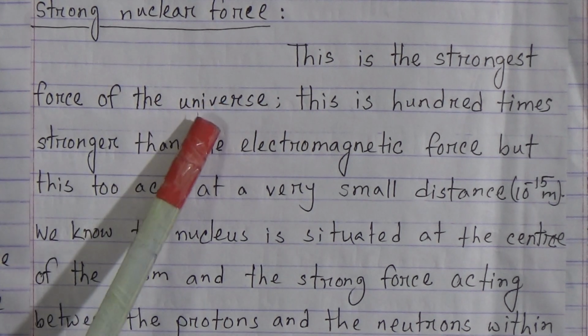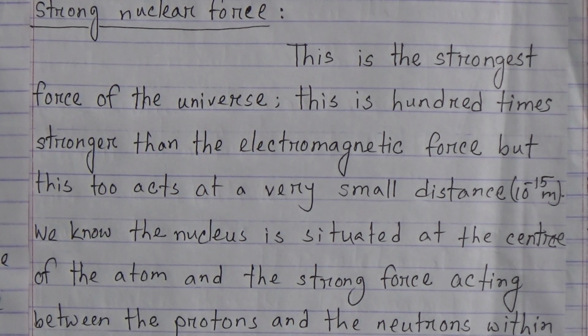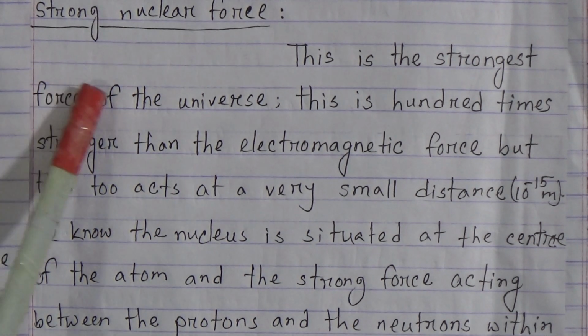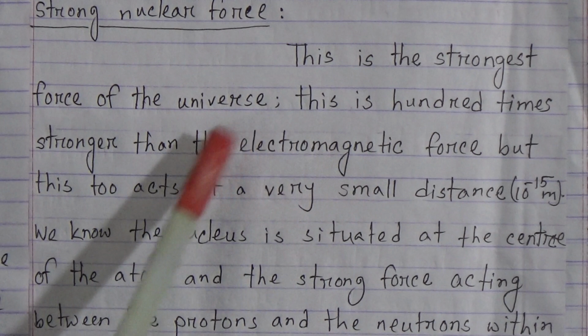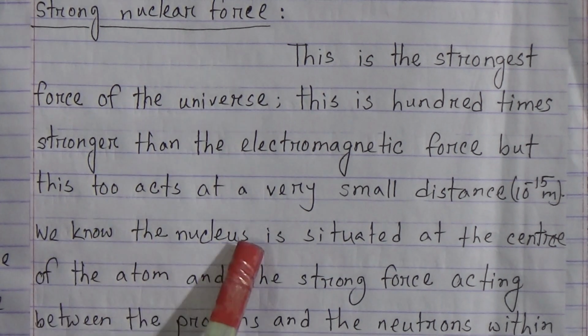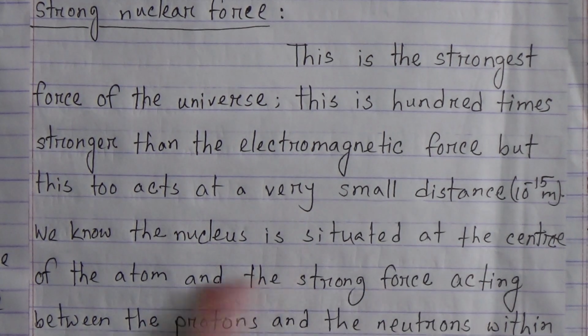Strong nuclear force is 100 times stronger than the electromagnetic force. That means first strong nuclear force, then electromagnetic force, then weak nuclear force, then gravitational force.